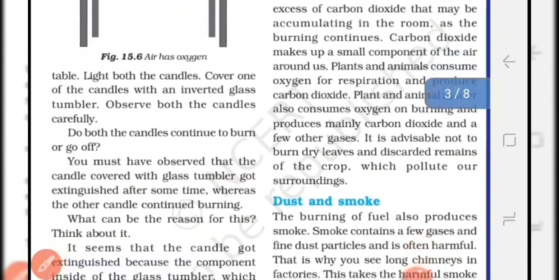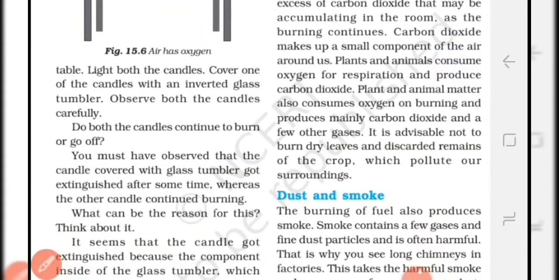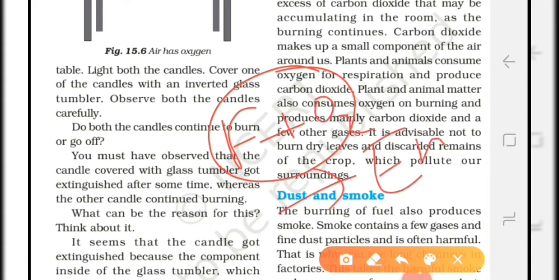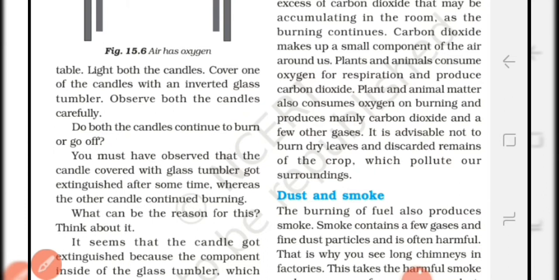Okay students, and you know that plants and animals use oxygen for the respiration process and they produce carbon dioxide. What is the respiration process? In the respiration process, food reacts with oxygen and releases energy and carbon dioxide gas. Some amount of water vapor also comes out during this process. So plants and animals use oxygen for respiration, and they release carbon dioxide.